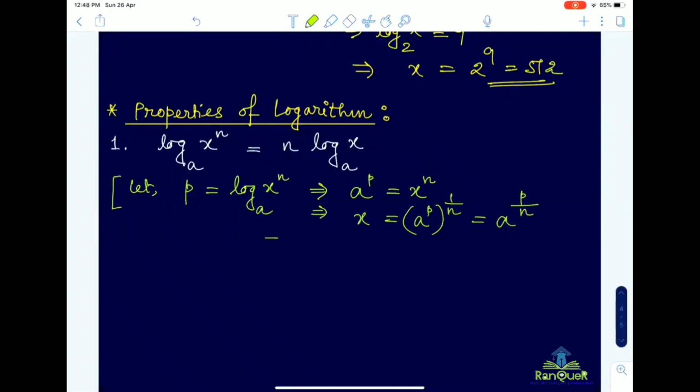Now in this step, if you consider logarithm on both sides, this side as well as this side, with respect to same base a, let us see what happens. We are considering log on both sides to the base a.